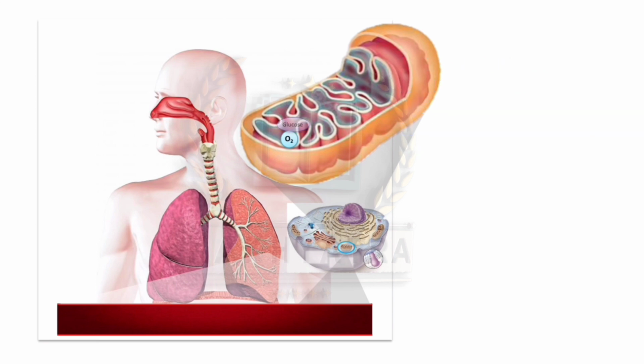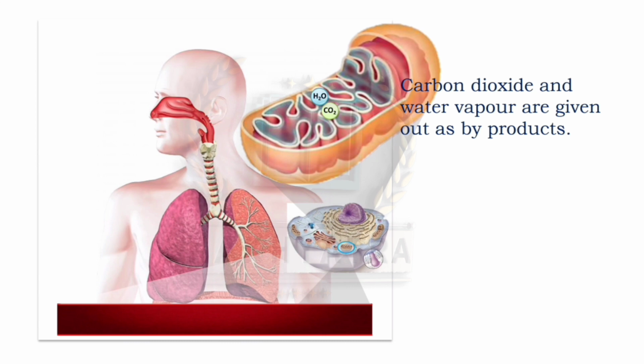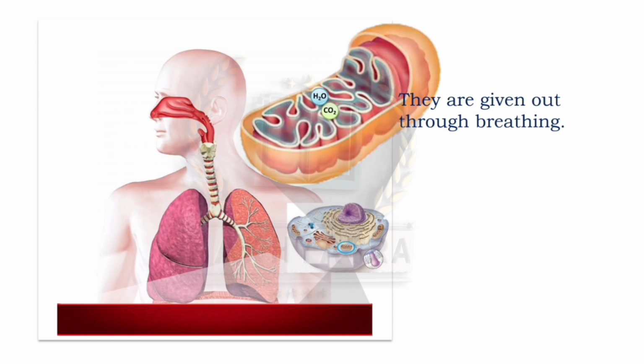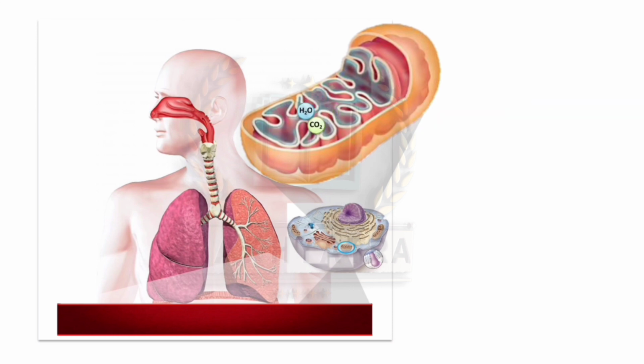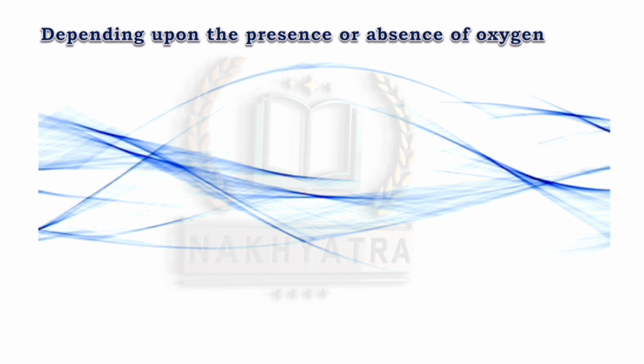Clear everyone? So the carbon dioxide and water vapor are given out as byproducts. So in this process or in this reaction, there are two byproducts, that is carbon dioxide and water vapor. So they are given out through breathing. Alright. So the byproducts, that is carbon dioxide and water vapor, are given out through breathing. Then we will see that depending upon the presence or absence of oxygen, respiration is of two types. So respiration is of two types depending on the presence or absence of oxygen.